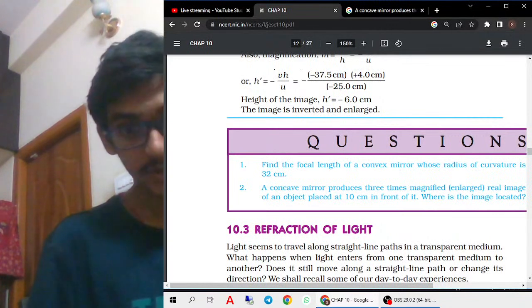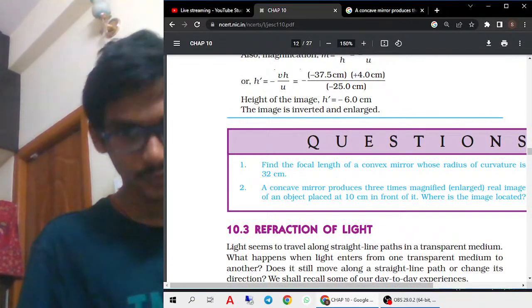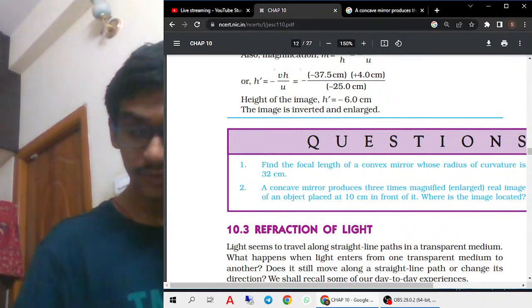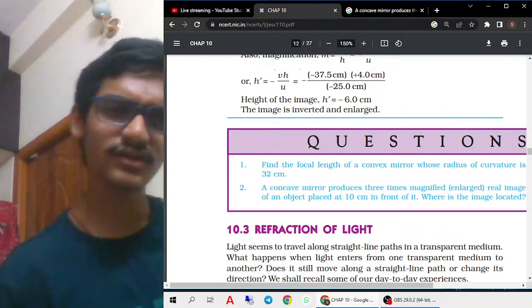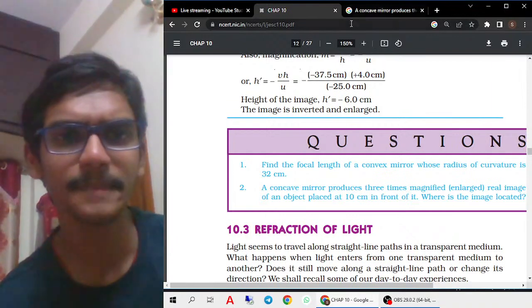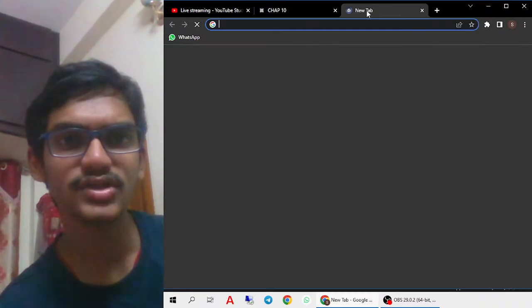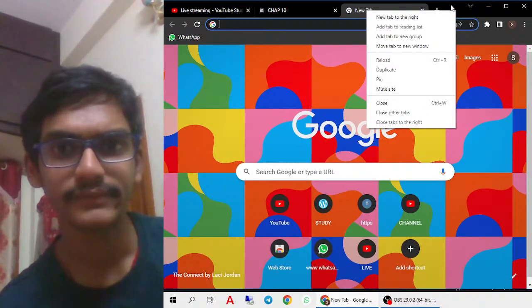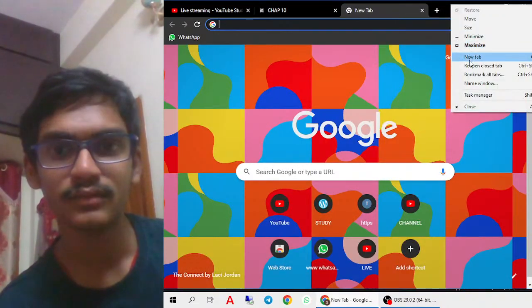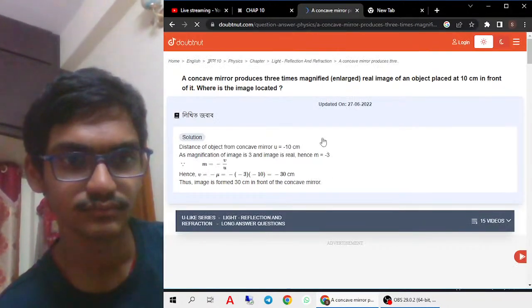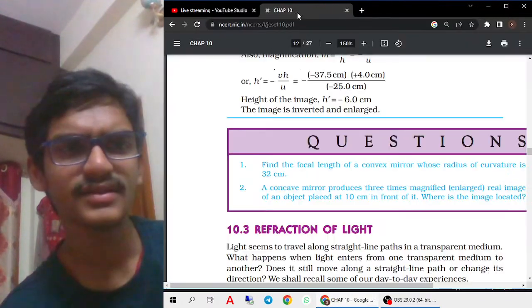I'm really sorry for making you all confused. Okay, so first you have to find the image distance, find the focal length, and then draw the ray diagram. Then you can actually tell without drawing the ray diagram. So that's it, here we come to the end. Let me check if I have done it, so I will also get clarity.